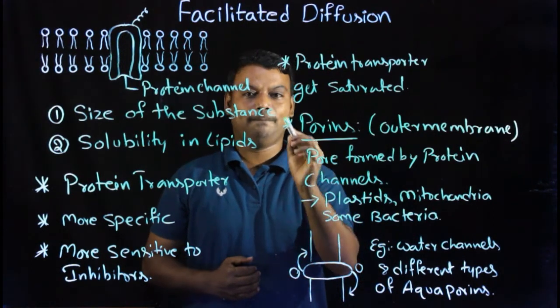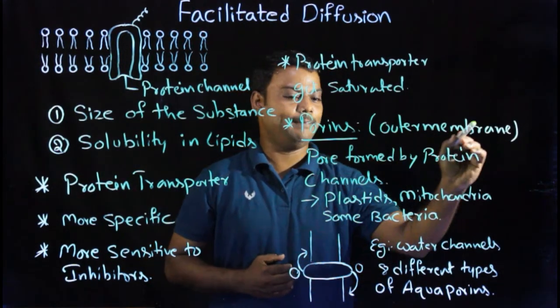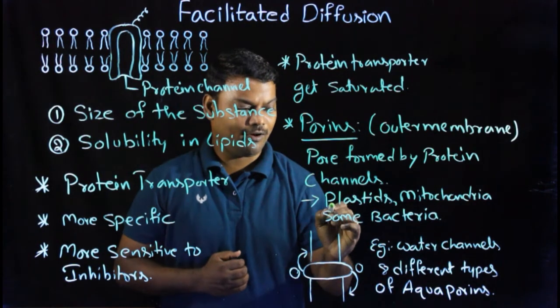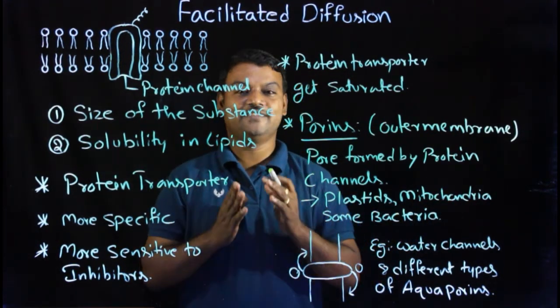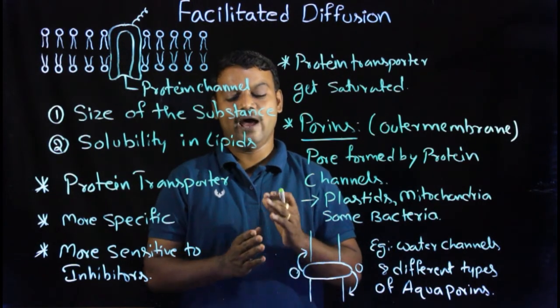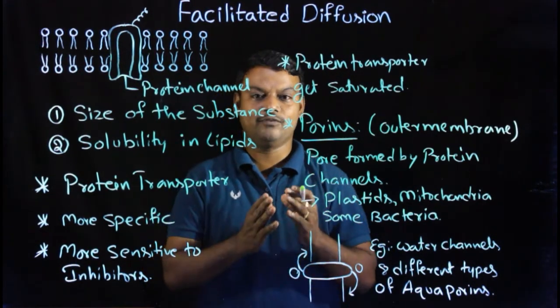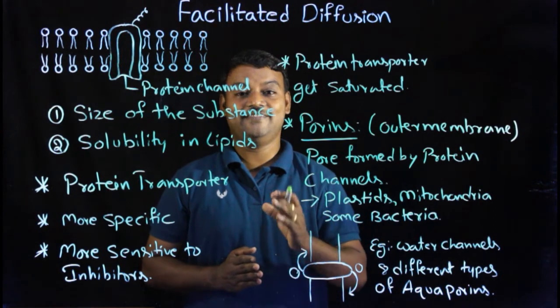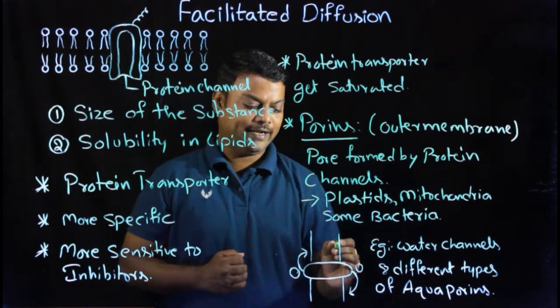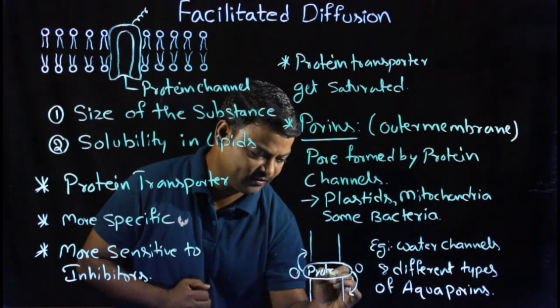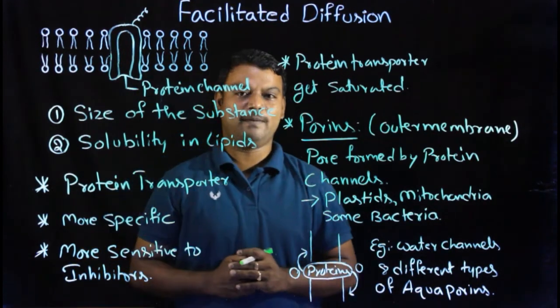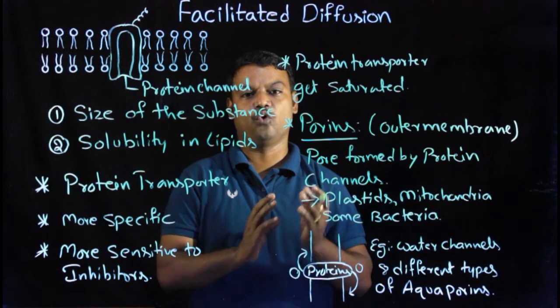And porins are the pores present in the outer membrane of some cell organelles like plastids, mitochondria, and some bacteria. These proteins become a pore and allow the movement of some substances whose size is equal to proteins. And some proteins present in plasma membrane have the capability to rotate.